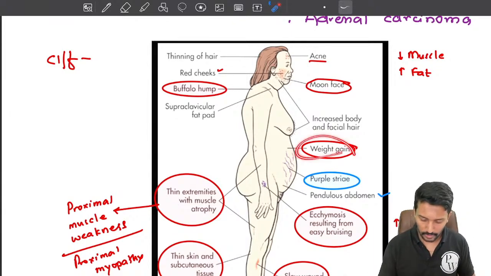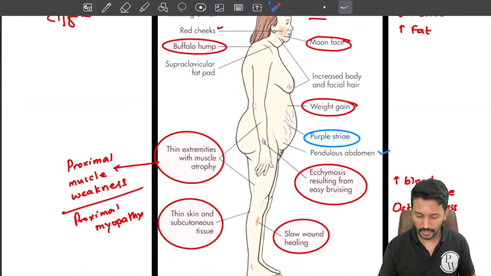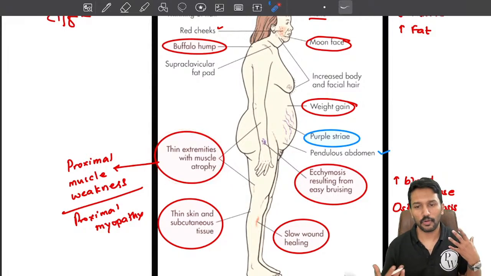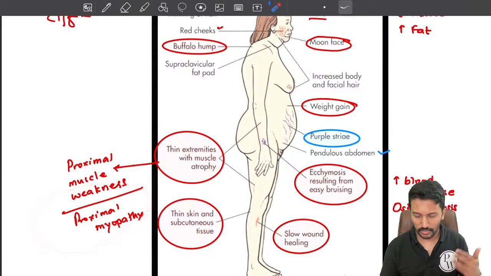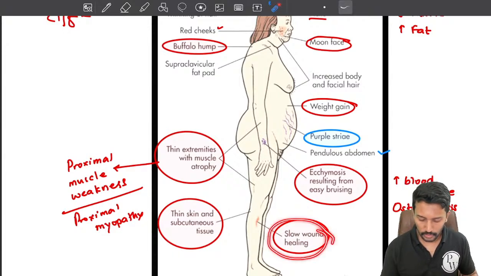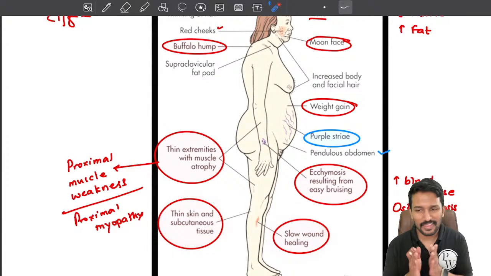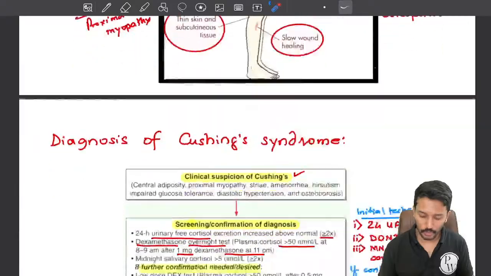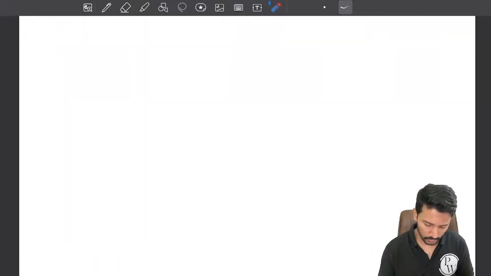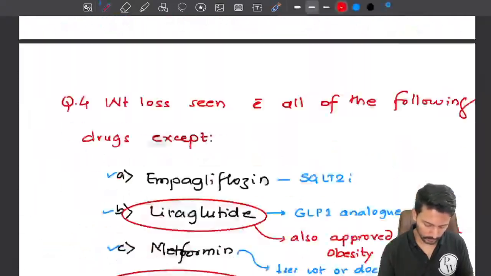Obesity, weight gain, pink purplish striae, ecchymosis and easy bruising, right? Atrophy of the muscles predominantly affecting the proximal muscles causing proximal myopathy, slow or delayed wound healing, and thinness of the skin and subcutaneous tissues. Okay, so now let us get back to the question.